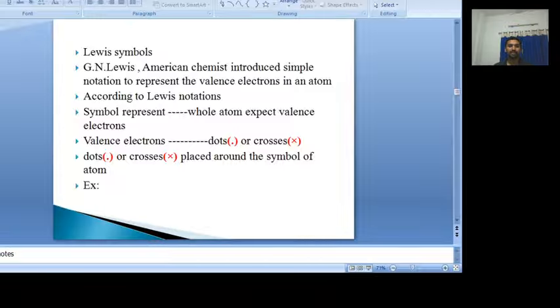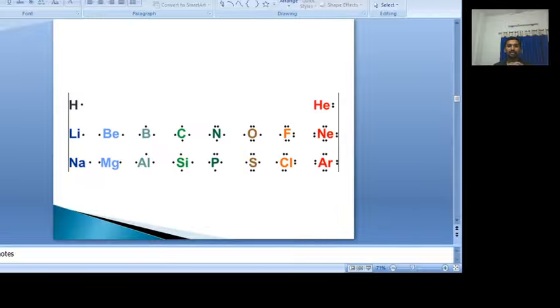For example, you know very well the hydrogen electronic configuration is 1s1. The valency shell is 1s. How many electrons are present? 1 electron is present. That's why first we write H, and above it, since 1 valency electron is present, it is represented with 1 dot. Next go to helium. Helium electronic configuration is 1s2. So here 2 valency electrons are present. First we write the symbol of helium, He, and above it we write 2 dots.